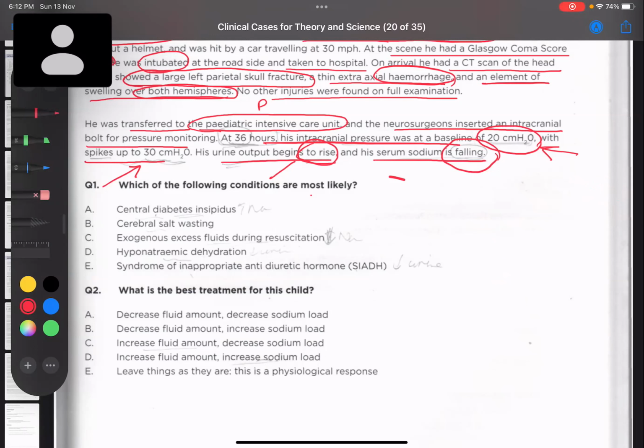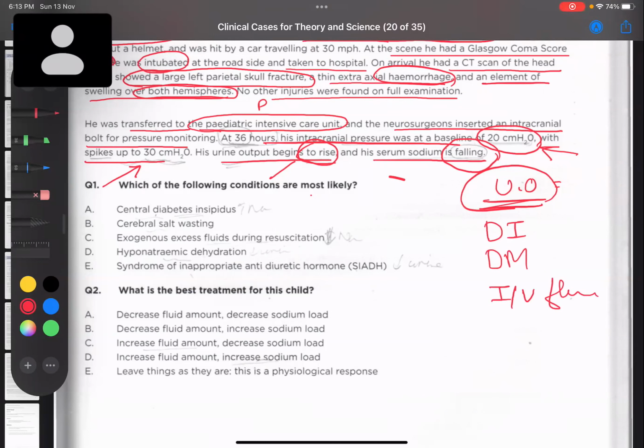Okay, I'm thinking if a child is coming to me with increased urinary output, I'm forgetting about the sodium for now. What are my differential diagnoses? Yesterday we studied polyuria. What do I have in mind? Diabetes insipidus. What else? Diabetes mellitus. Okay, what else? Increase of fluid load. Okay, increase IV fluid. That is correct. Okay. What else?